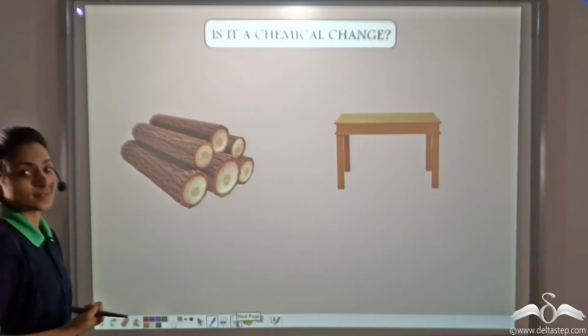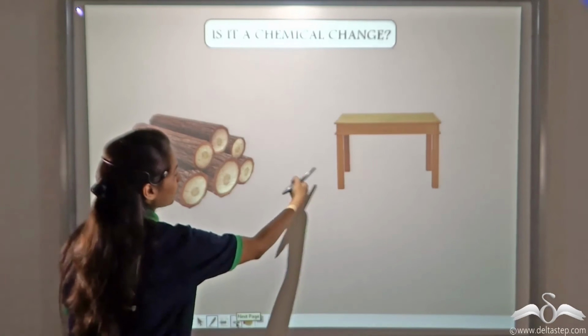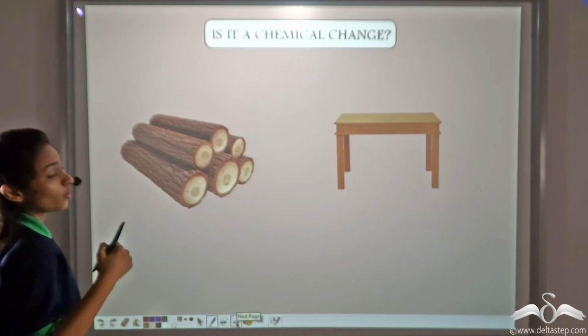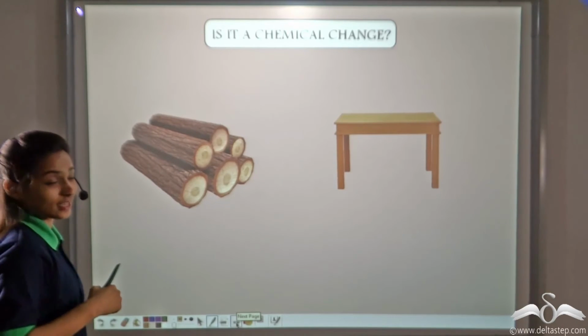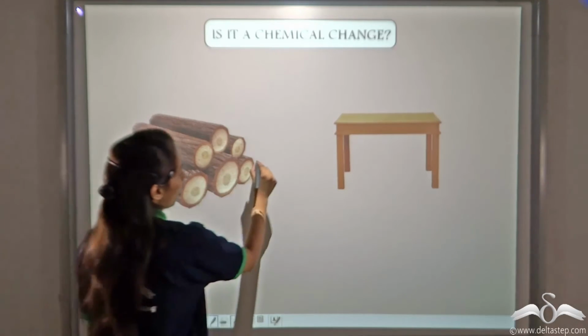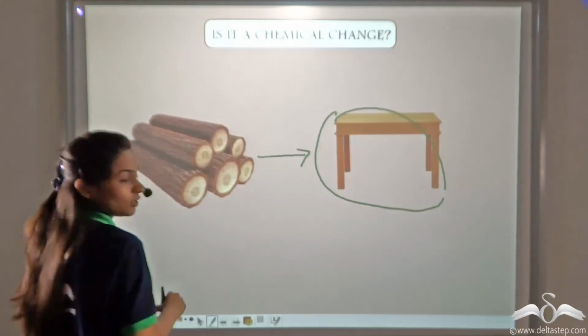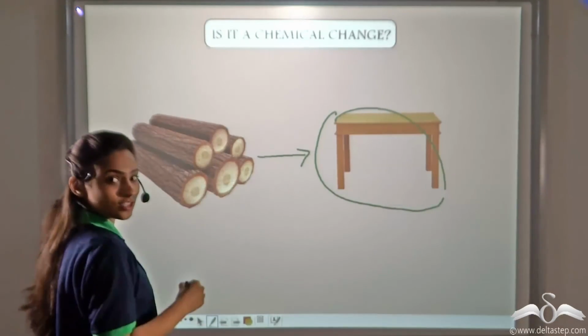Now you answer this. Is making of furniture from wood a chemical change? Well, you might find it interesting, as you thought that yes, a new substance is formed from this wood. So this must be a chemical change.